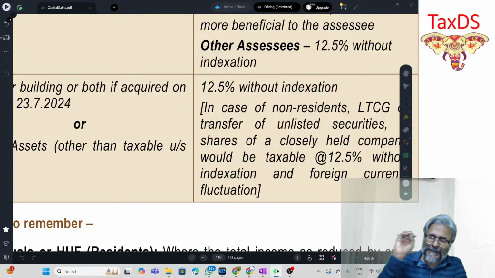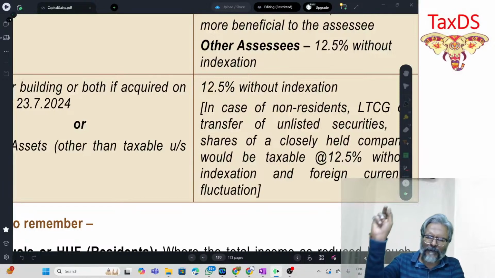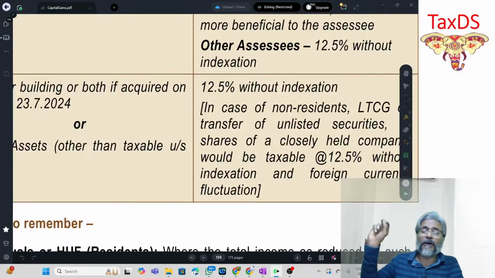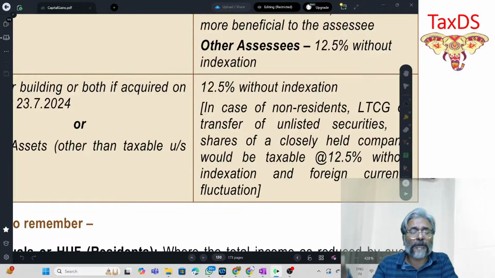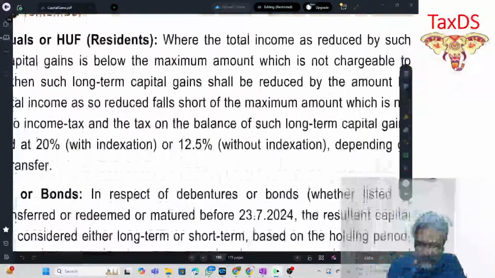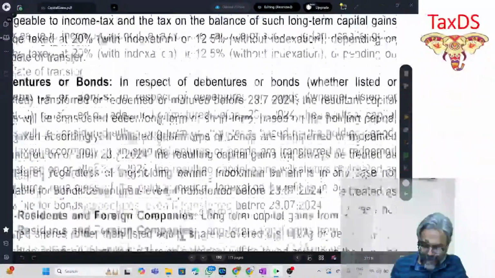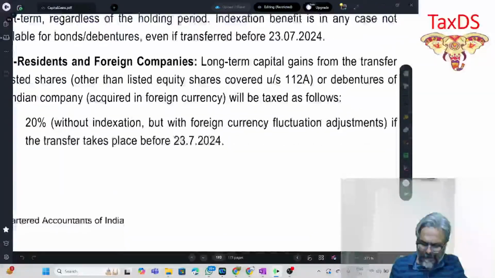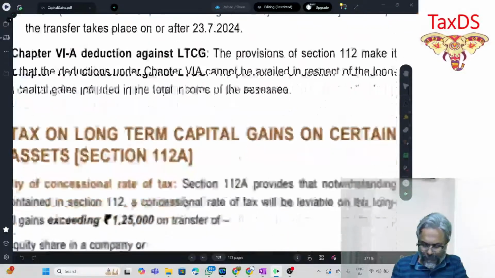Only for land and building, just be very careful because of this alternative option which is available. Other than that, for all the remaining cases, when the long-term capital gain is to be charged under 112, it is charged at 12.5% without indexation, irrespective of whether you are a resident or a non-resident. I hope all of you are clear with this. In a very simplistic manner, I have told you everything.